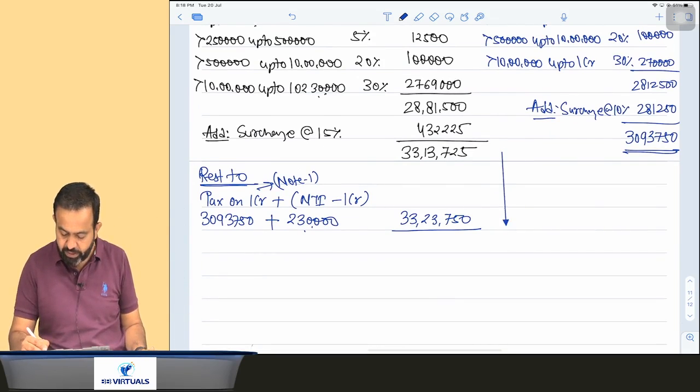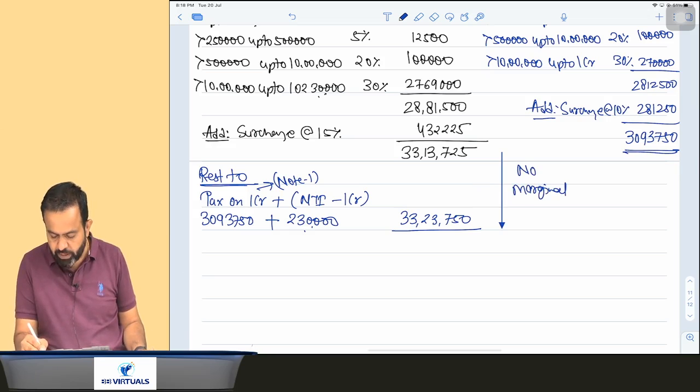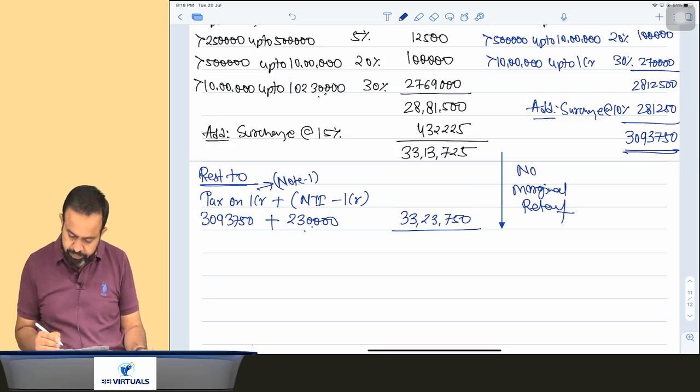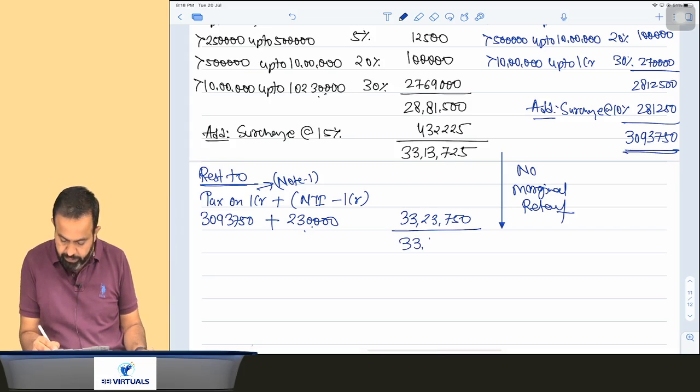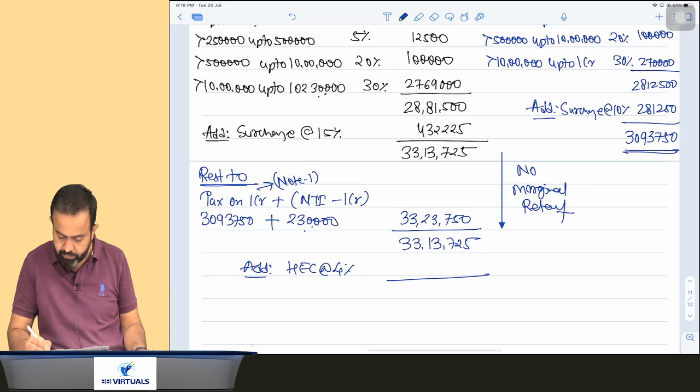Obviously we take whichever is lower. So 33 lakh 13,725. Just add health and education cess at the rate of 4%.